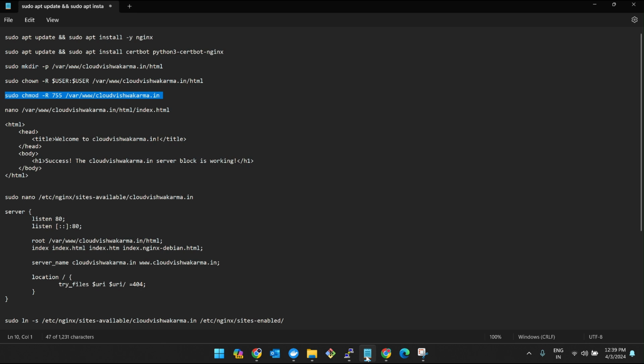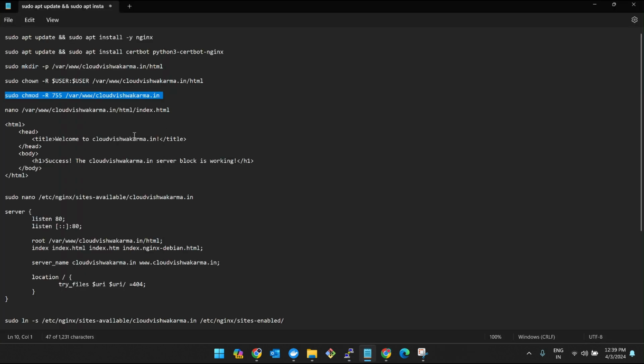This command changes the permission of the directory. In the future I'll tell you what this value 755 means. In an Amazon interview they asked me what 7 and 5 mean. It gives read, write, and execute access for the owner and read and execute access for others. I'll tell you in future what 444, 777, 400, all these mean.